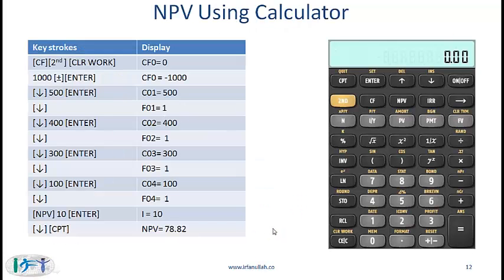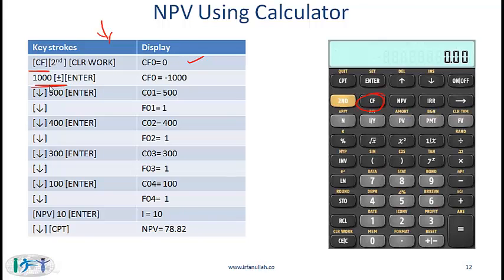What you should do instead is learn how to use the calculator, and we've seen this in quantitative methods also. Therefore, you can consider this a review. Here are the keystrokes that you need to enter. You hit the cash flow button, which is right here. Second, clear work, to make sure all the cash flow registers are cleared, and here is what you should then see. You enter 1000 plus minus.